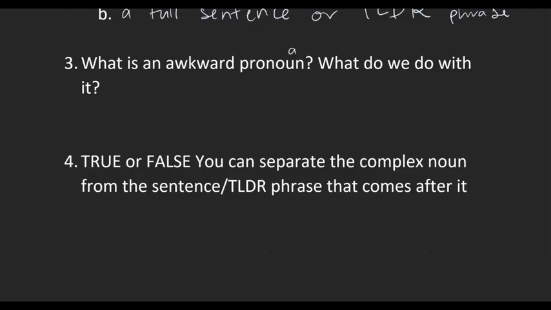And then we talked about something called an awkward pronoun. What was that? It's a pronoun that sometimes comes after the complex noun or within the complex noun's sentence. And it's something that only exists in Arabic. It doesn't exist in English. Right. So we ignore it in translation, because it sounds awkward in English. Remember we saw that they were upon it, which sounds awkward. You just say that they were upon and ignore the it, which is the awkward pronoun.